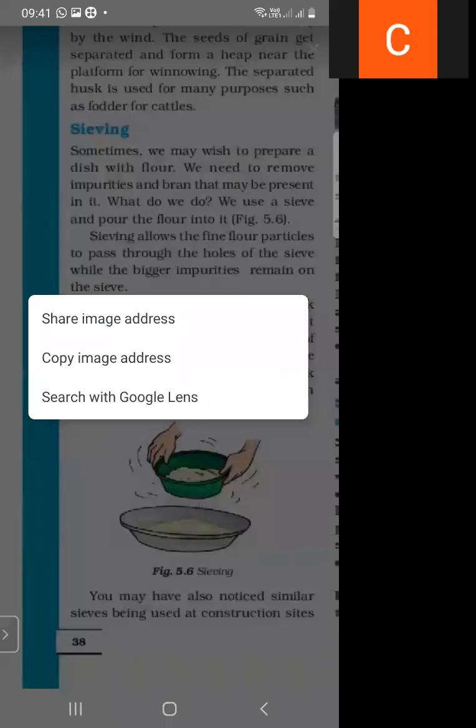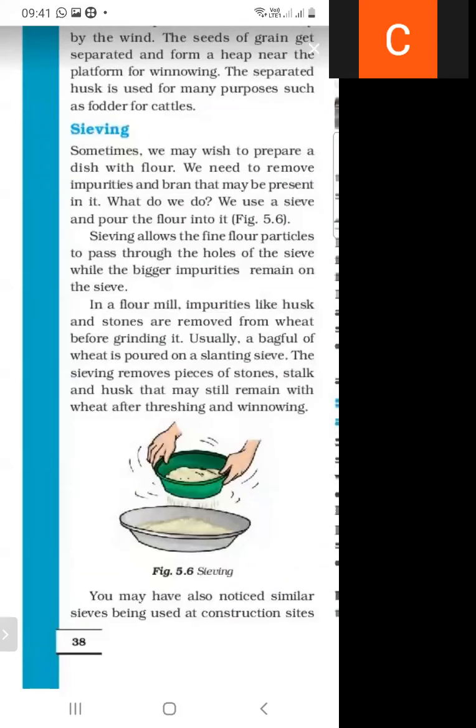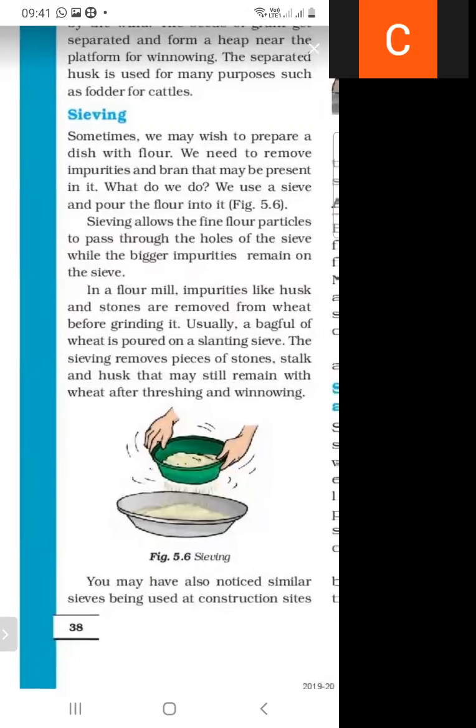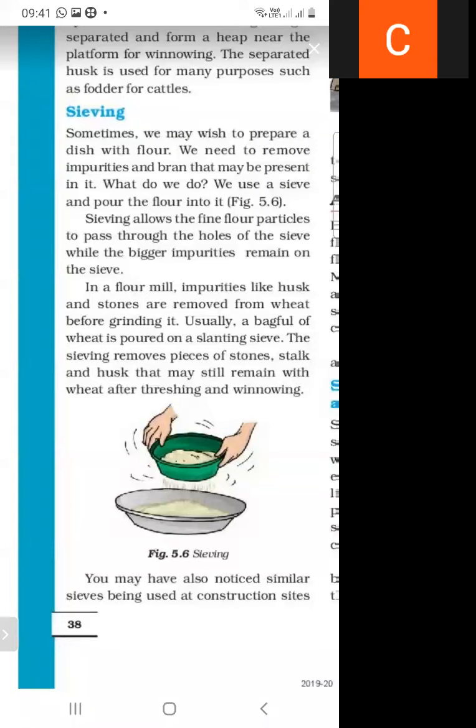If we want to make a dish from flour, it has impurities and bran as well, so to separate them from the flour we use a sieve. Sieving allows the fine flour particles to pass through the holes of a sieve while the bigger impurities remain on the sieve. In figure 5.6, we are separating the flour from the impurities with the help of a sieve.